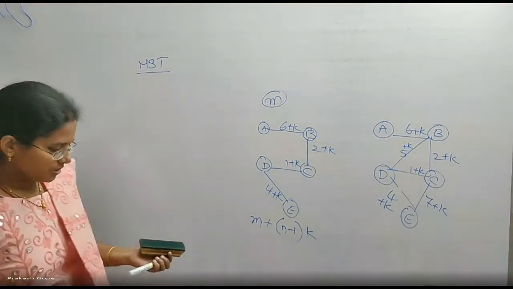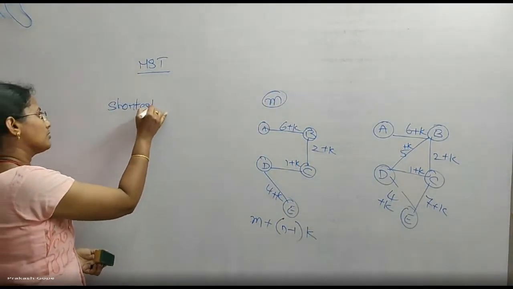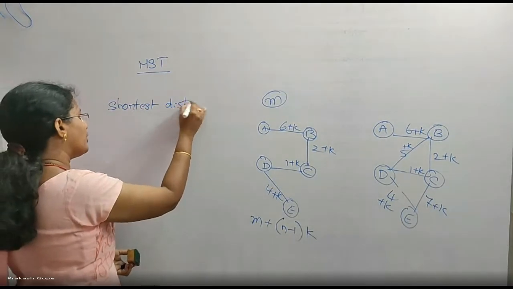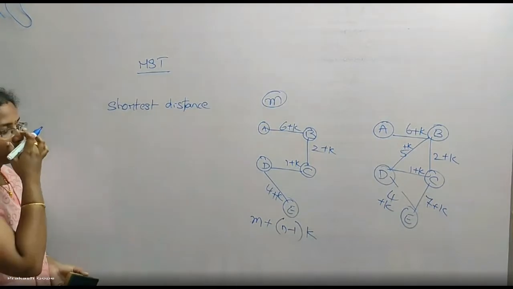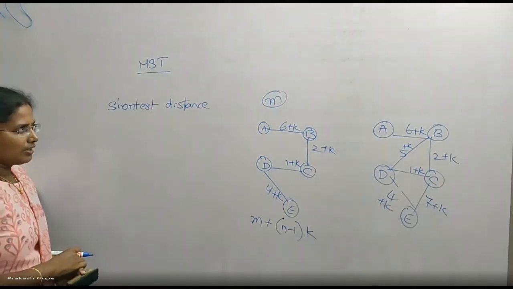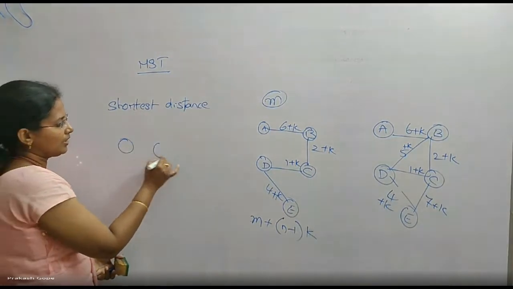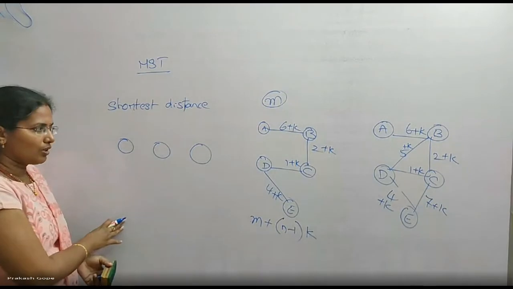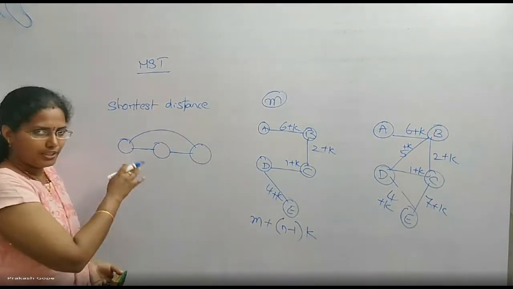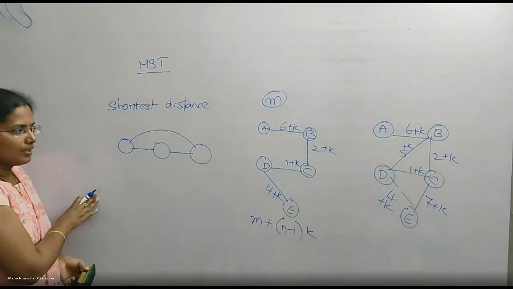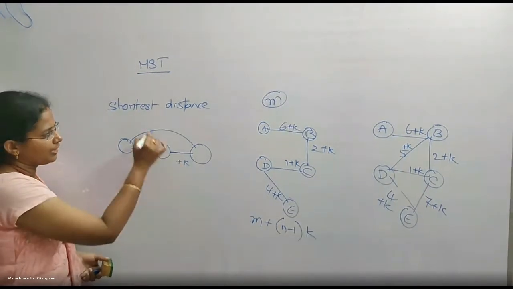That is about MSTs. Now let us talk about the shortest distance between a pair of vertices. Okay, I just want to give one point here. For example, there are 3 vertices like this, and there are some edge weights on these 3. If I add a constant figure to all the edge weights,